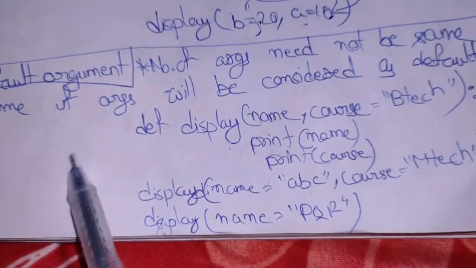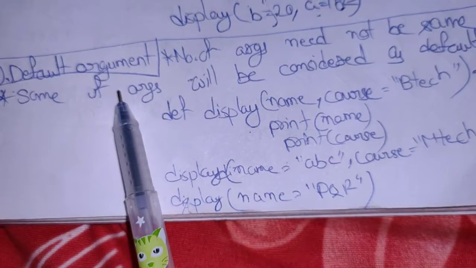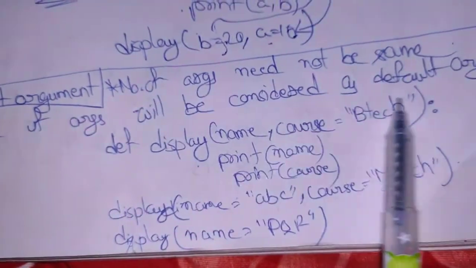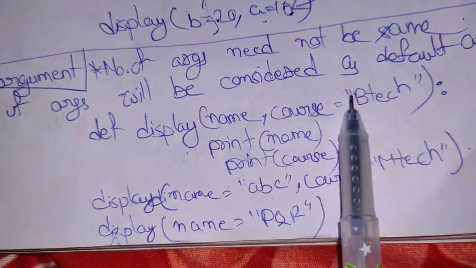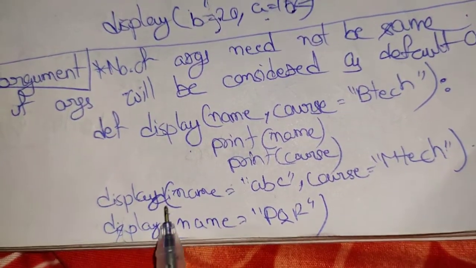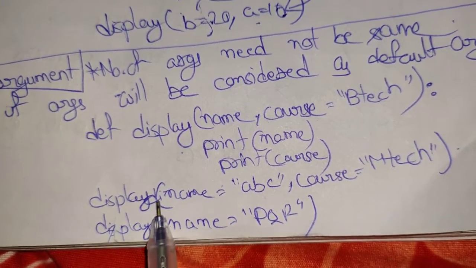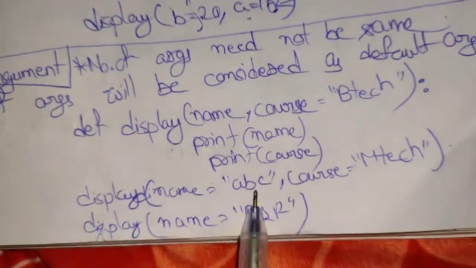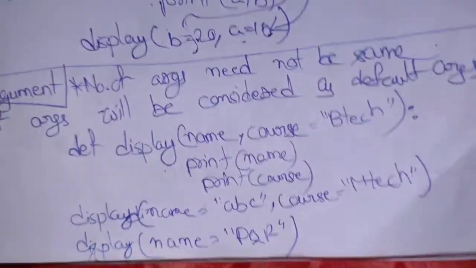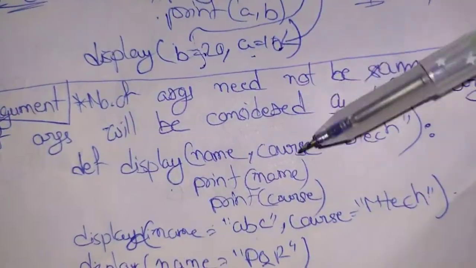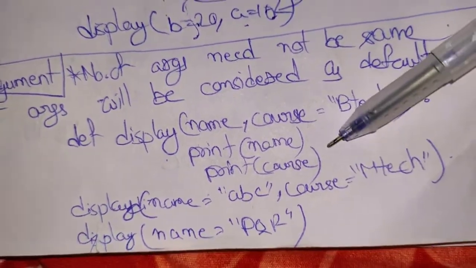And then we have default arguments. The number of arguments need not be the same. Some arguments will be considered as default arguments. So here we have the example definition display name, course. This is the program, and then we are calling the definition. Here we wrote the function call name equal to ABC, course equal to MTech. The name will be printed as ABC. The output will be ABC and MTech.